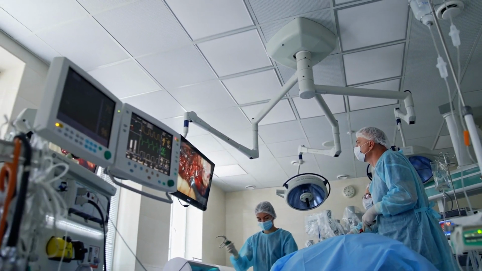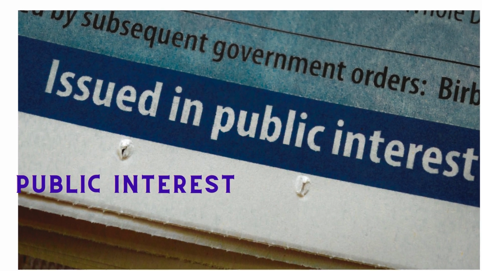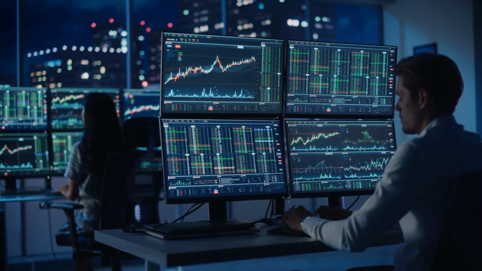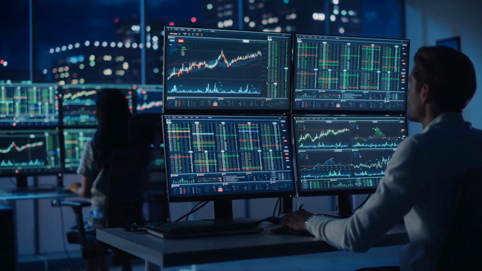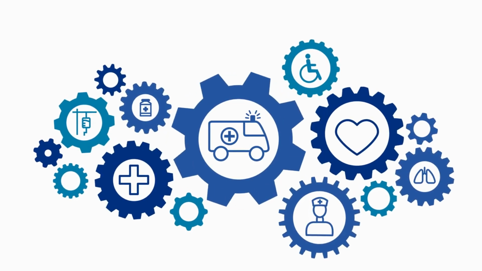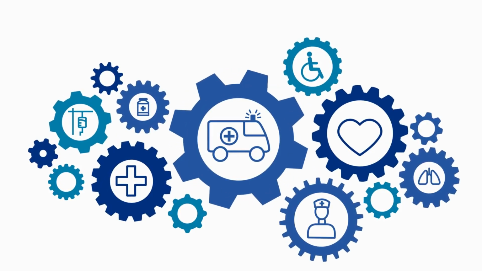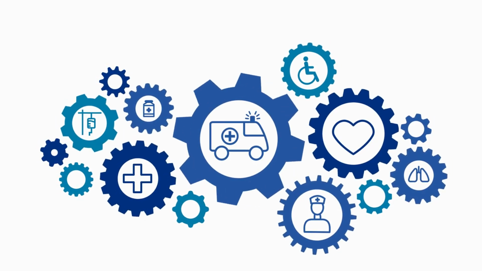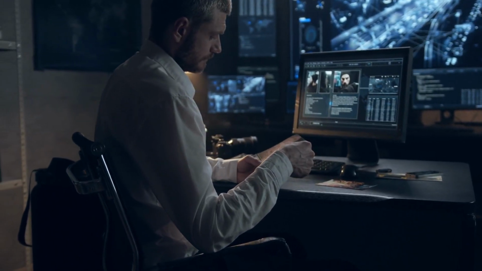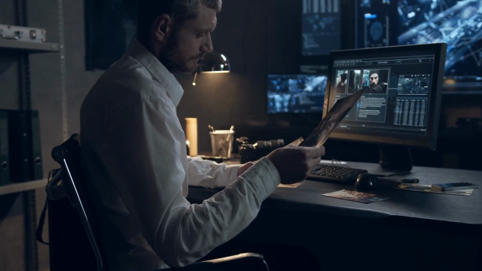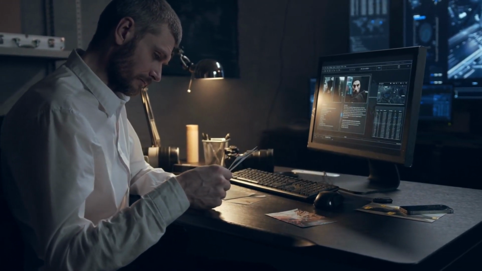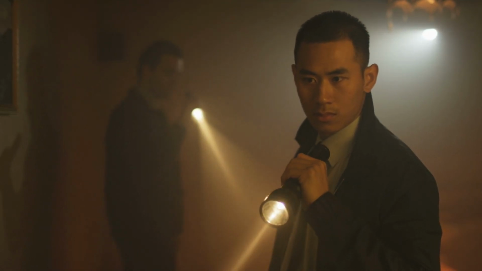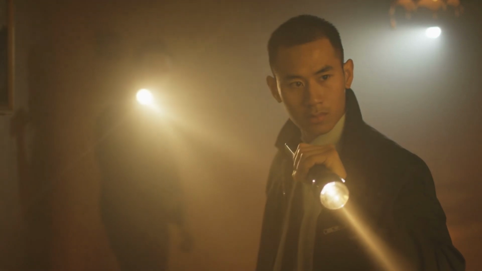Number 5, public interest. Now here the processing is necessary for performance of an activity that is in larger public interest. Maybe the Ministry of Health processes the personal data of the people to monitor the spread of any new disease or contagious diseases, etc. Or the data controller has an official responsibility to process the data as part of its jurisdiction or authority. For example, processing the personal data to investigate a criminal case. It would fall under the responsibility of the data controller.